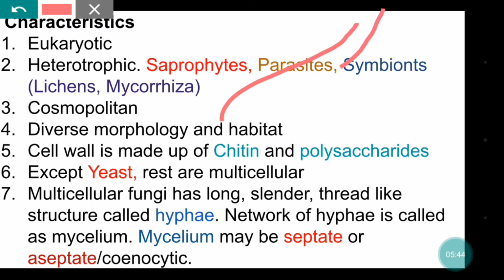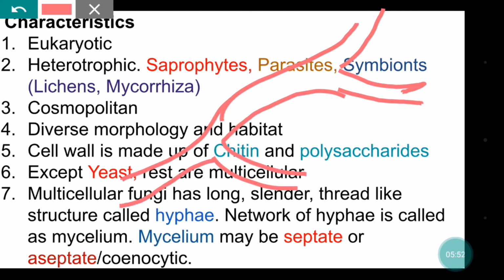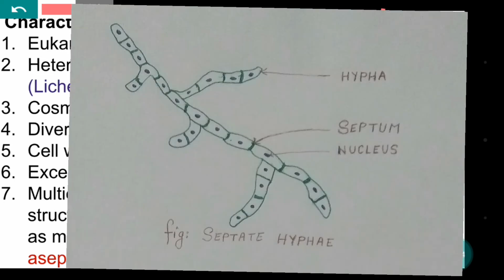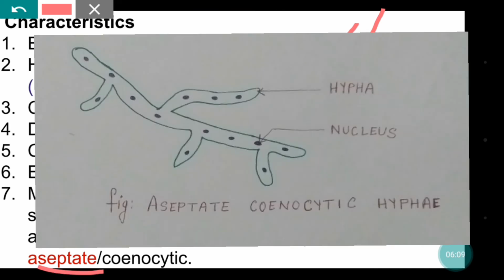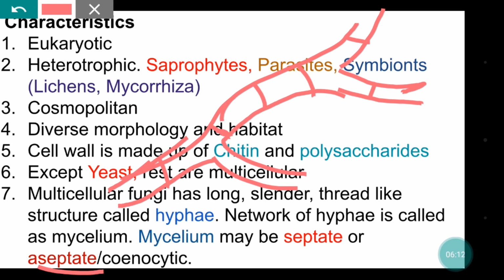If this is a mycelium, there will appear septa, divisions, right? So these are septate. If septa are absent, then it is called aseptate. In septate, a nucleus will be present in each septate compartment, like this, in each cell you can say.